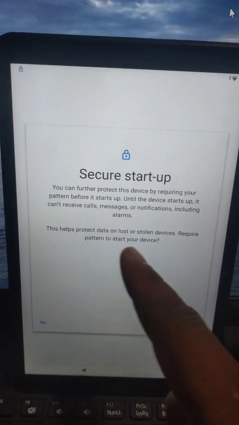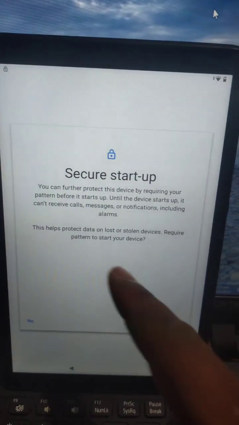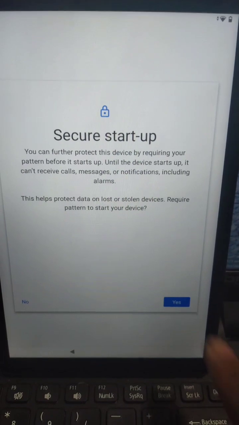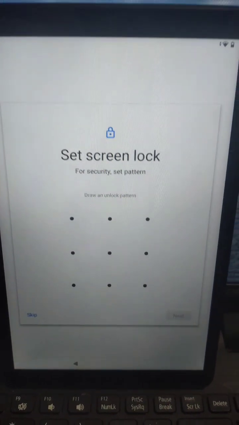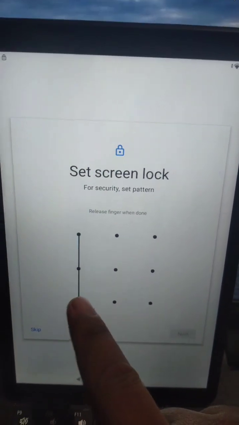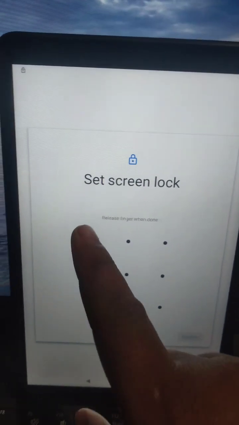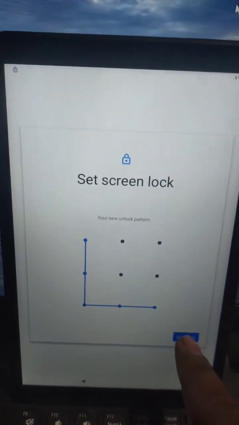Sabi niya, this helps protect data lost or stolen. Required pattern to start your device. Yes. Click yes. Then, let us put a password. Letter L. Next, confirm. Letter L. Confirm.